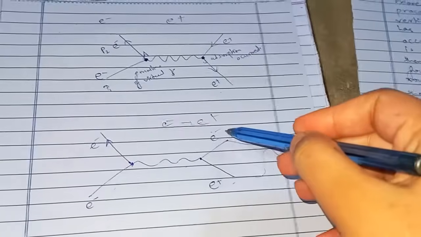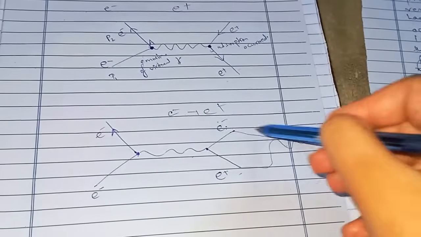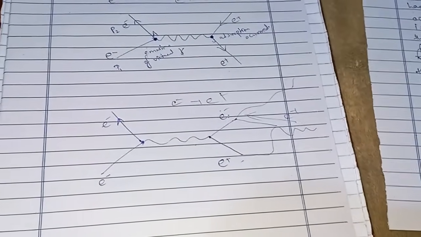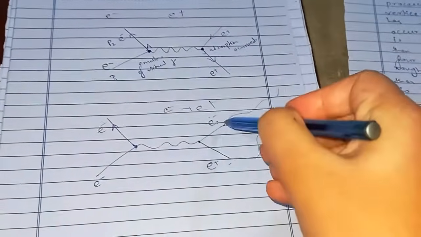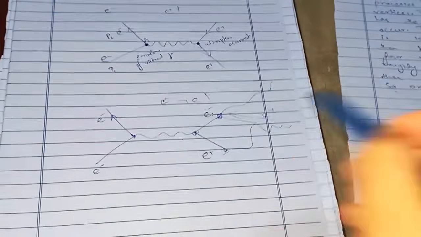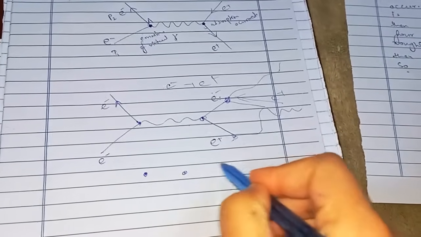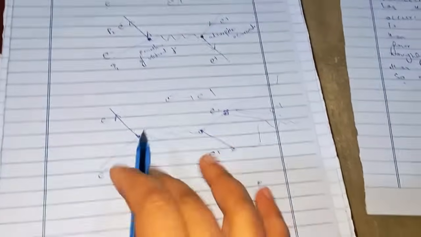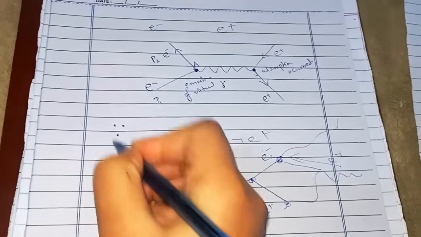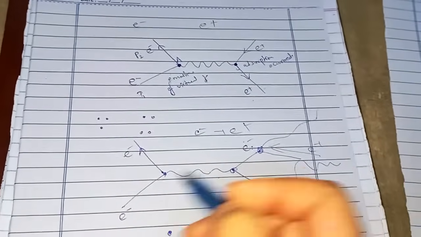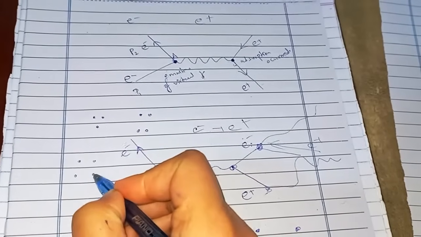It can happen that the electron is captured by a positron and they turn into a photon. These endless possibilities give rise to a greater number of vertices. This is the simplest, and there are endless possibilities in which multiple interactions could happen. So there could be processes with three vertices, which we'll see later on, processes with four vertices, four points of interaction, and processes with five vertices, six, and so on.